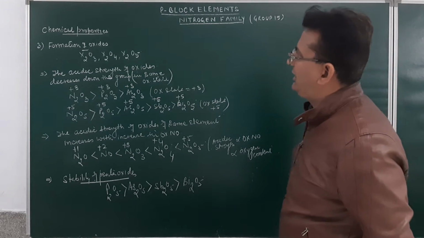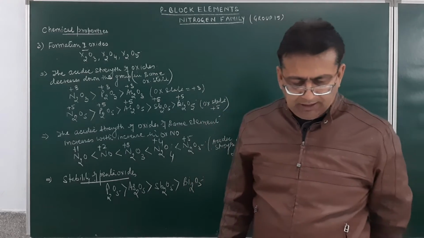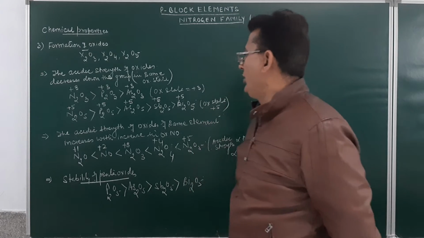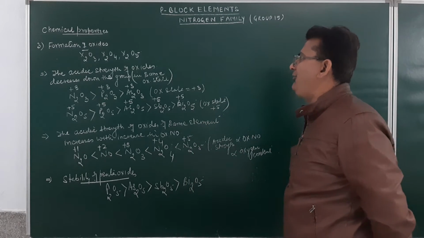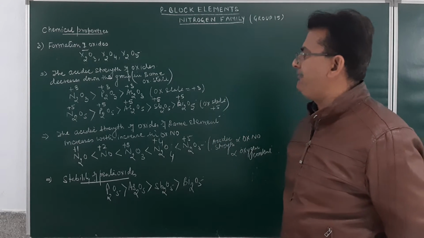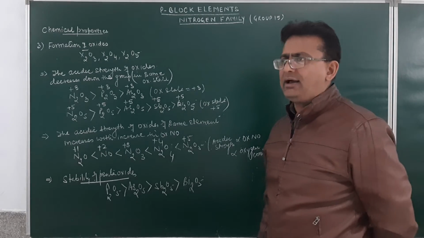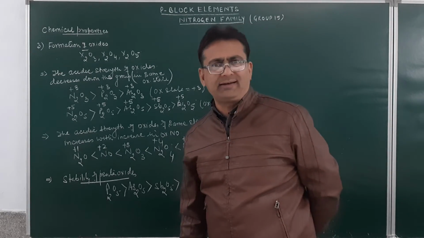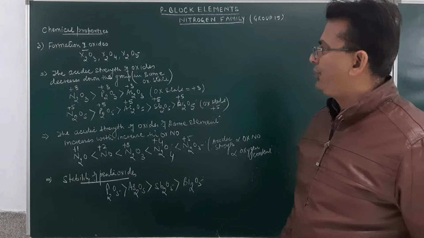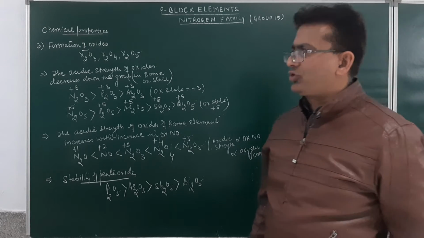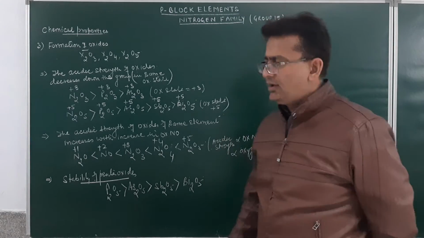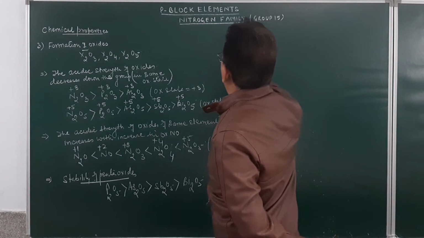Now, students, in the further reduced syllabus, a detailed discussion of oxoacids and oxides is not to be done. So I have done a brief discussion of oxides with you. I am not going to discuss the methods of preparation or their structures. Neither for oxoacids will the methods of preparation and their structures be discussed. So in the further reduced syllabus, we were supposed to do the oxides in brief, then the hydrides and halides, and then we have to do the anomalous behavior of nitrogen.